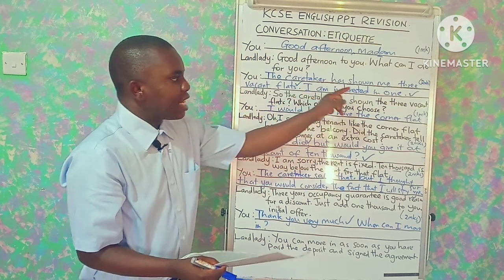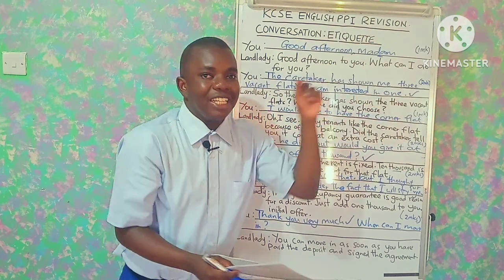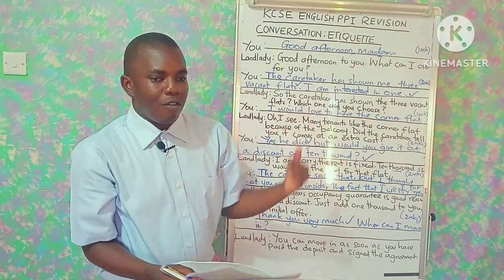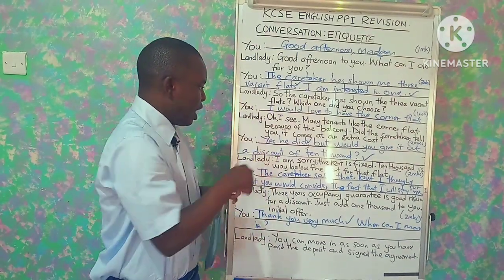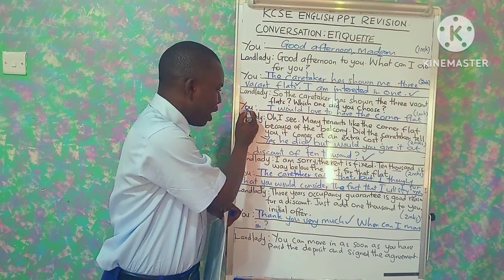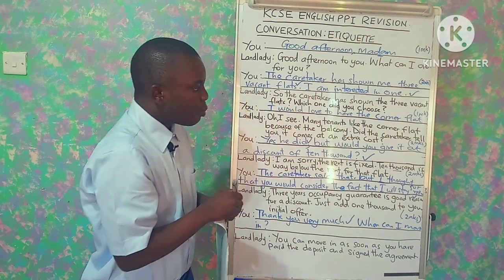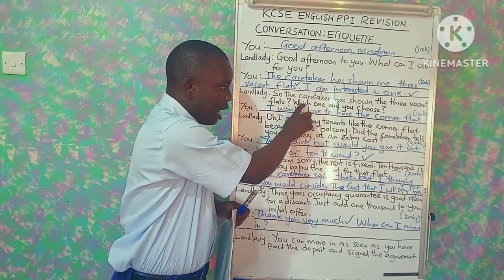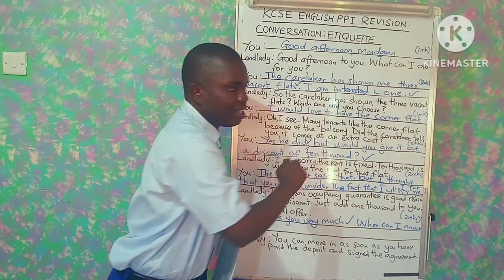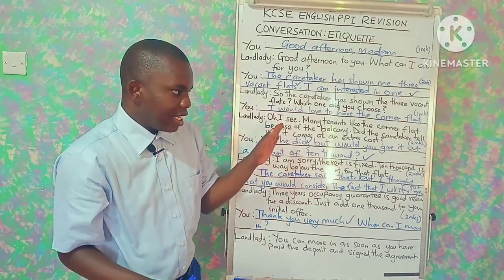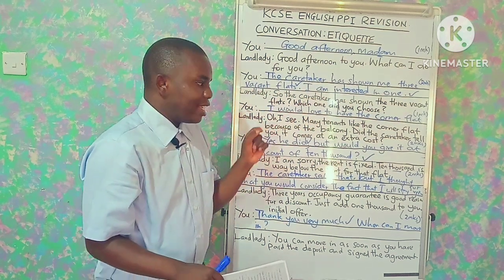Then an answer to the question, "What can I do for you?" which is, "I am interested in one of the flats." After that, we move to the other point where you speak, and the speech here should be inspired by what the landlady has said above, and asked the question, "Which one did you choose?" So before we rush to answer this, let's go down and see what the landlady says again. And that is, "Oh, I see.